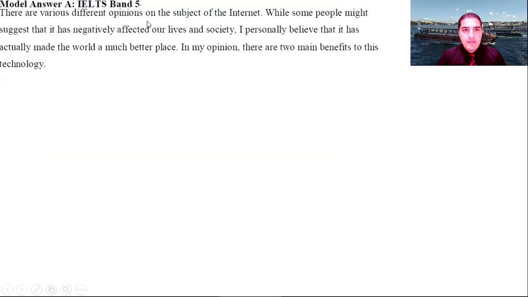Usually, in the first sentence, you give a neutral sentence. It doesn't hold any sides. Then you rephrase the task. For example, he rephrased the task by simply saying, while some people might suggest that it has negatively affected our lives and society, I personally believe. Now he maps the essay of what he's going to talk about, mapping the essay, the third sentence. I personally believe that it has actually made the world a much better place. In my opinion, there are 2 main benefits to this technology.